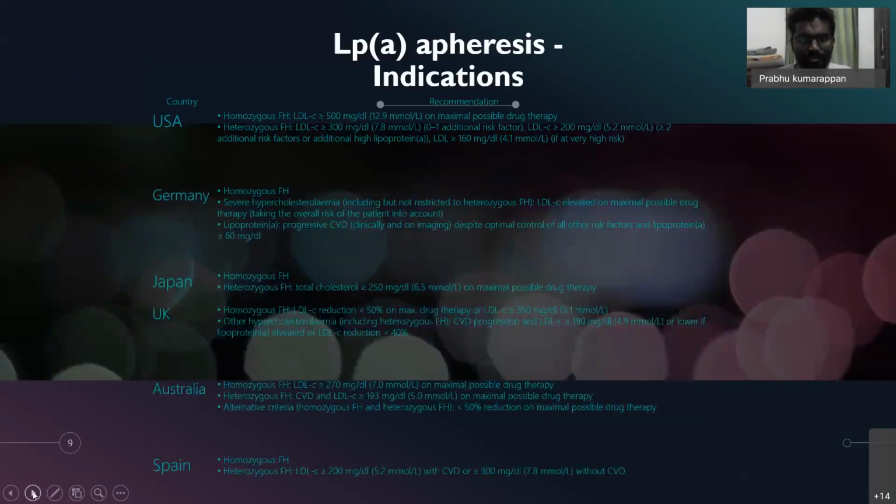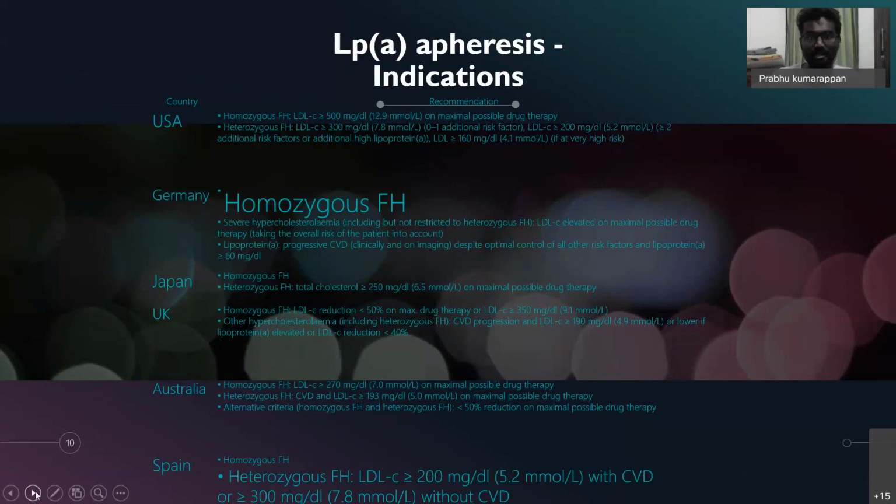In this slide, I would like to mention two points. When is LPA apheresis indicated? One, in homozygous familial hypercholesterolemia, and second, in heterozygous familial hypercholesterolemia, where the LDL-C levels are more than 200 with CVD or more than 300 without CVD. We can see the highlighted last line. Various countries follow various indications, but these are the two most common indications where it is being used.